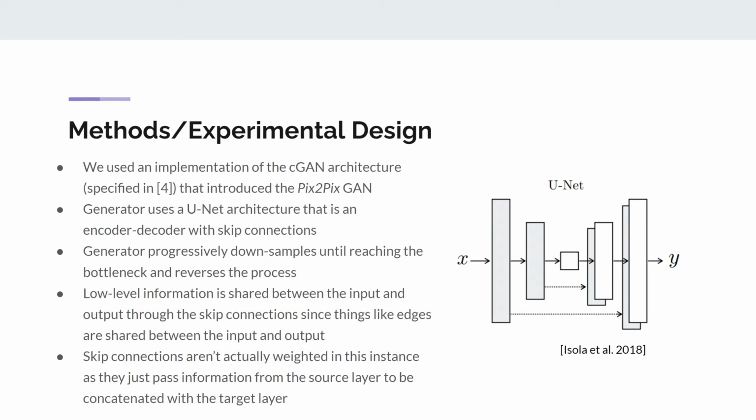The generator uses a U-Net architecture that is an encoder-decoder architecture with skip connections, and the generator progressively downsamples until reaching the bottleneck and reverses the process. The low-level information is shared between the input and output through skip connections, since things like edges are shared between the input and output. And skip connections aren't actually weighted in this instance, as they just pass information from the source layer to be concatenated with the target layer.